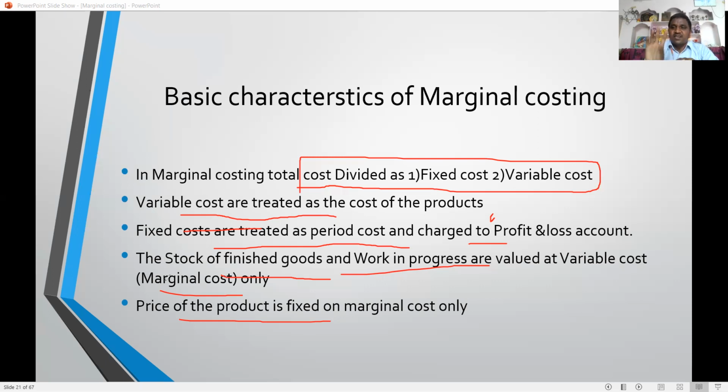Simply, in the marginal costing technique, cost can be divided into two: fixed cost and variable cost. Only variable cost is taken into consideration. Fixed cost is not taken into consideration in marginal costing. While calculating the closing stock, the work in progress, and the cost of the product, only variable cost is taken into consideration. While fixing the price of the product, only variable cost is taken into consideration. These are the basic characteristics of marginal costing.